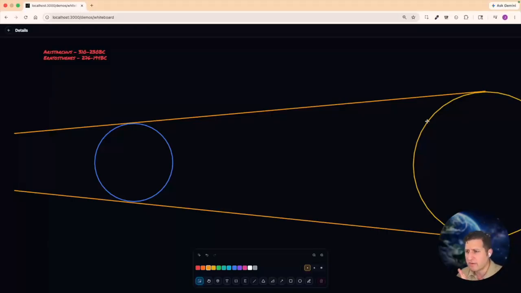So here we've got the sun on the right-hand side, and we've got the Earth. So sun over here, Earth. And what we've looked at with Aristarchus is how to think about shadows, right? We talked about how the light coming off the sun kind of converges here, and that the shadow will be placed here. And that's why the shadow gets smaller, because the sun's really big and far away, and the light kind of converges here.